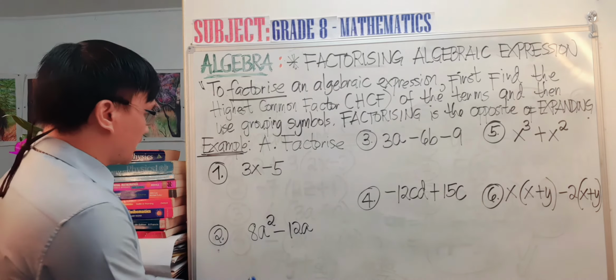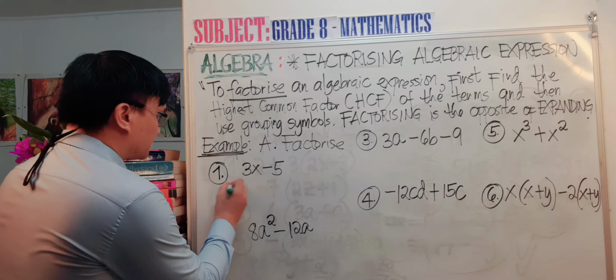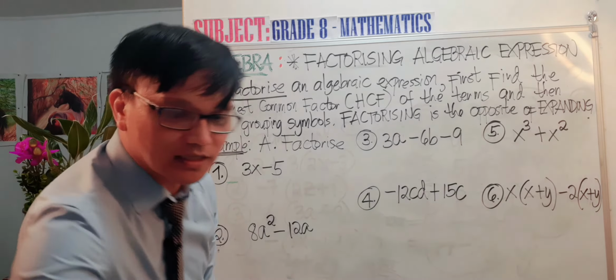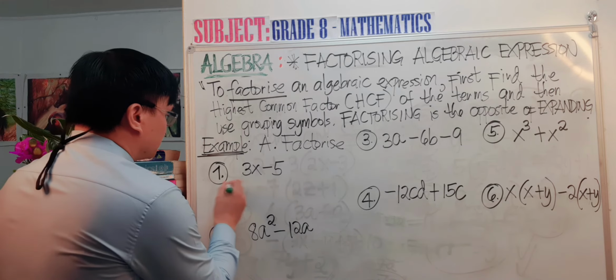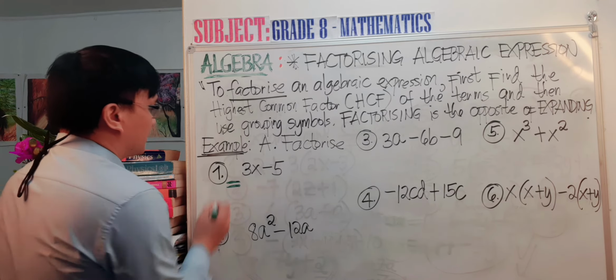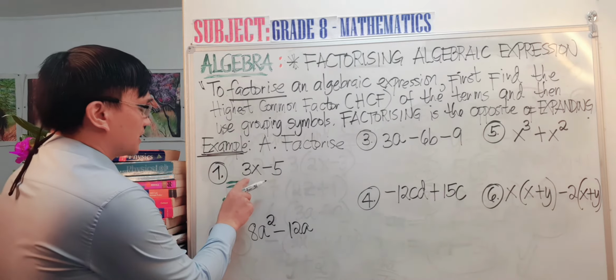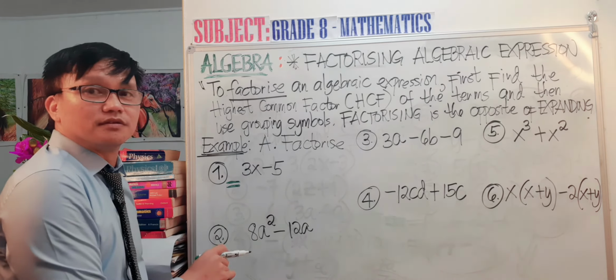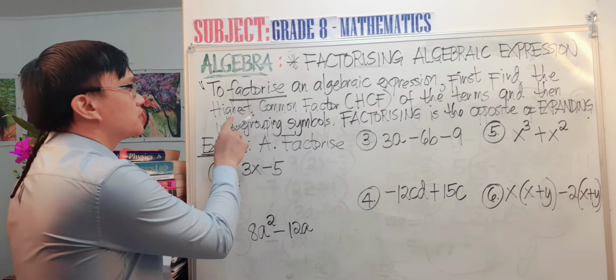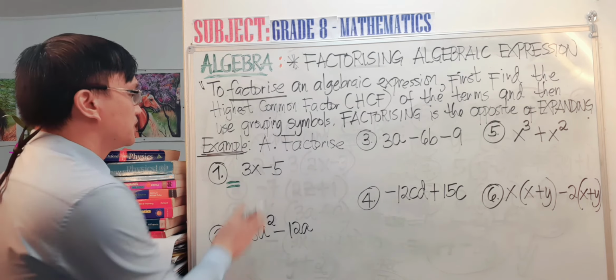The terms here are 3x and 5. We are looking for the highest common factor of each term.